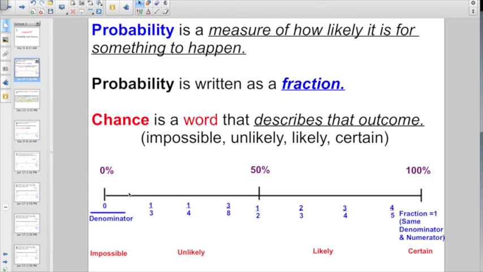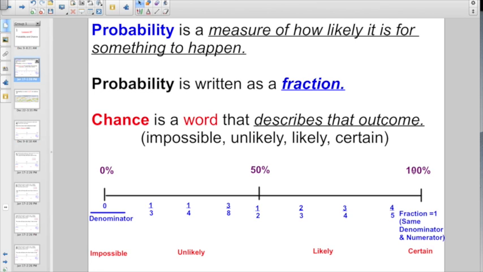Anything bigger than 0 but less than 50% or a half, like 1/3 or 1/4 or 3/8, would be described as an unlikely chance. Anything more than 50% or a half, like 2/3 or 3/4 or 4/5, means it's likely to happen.